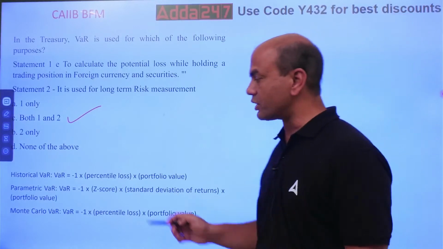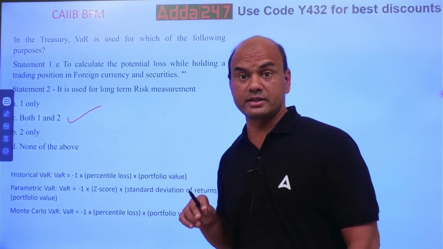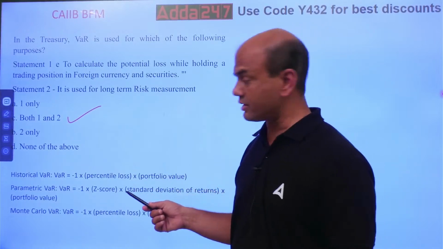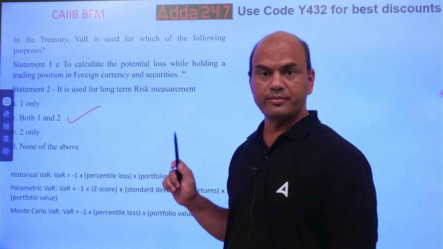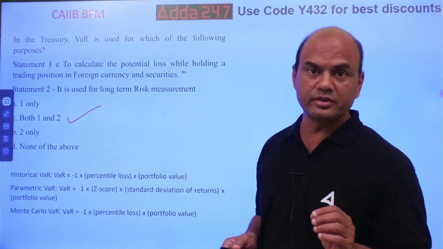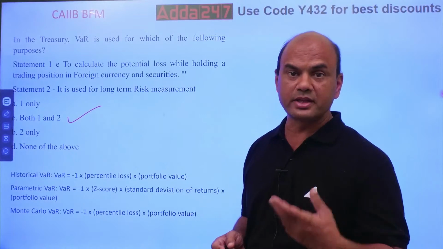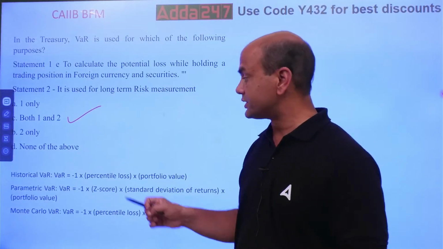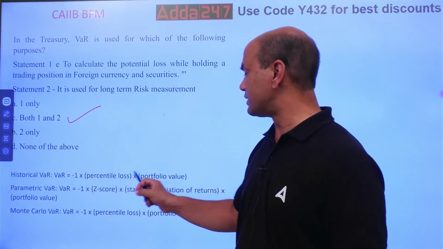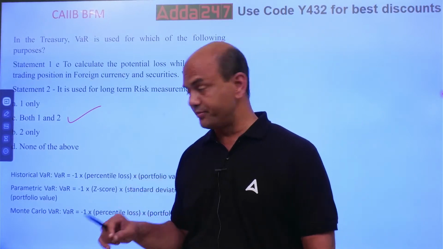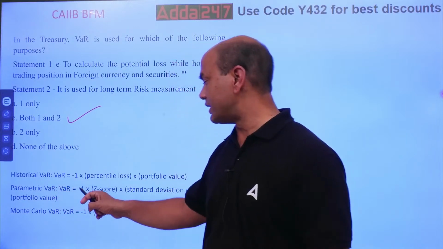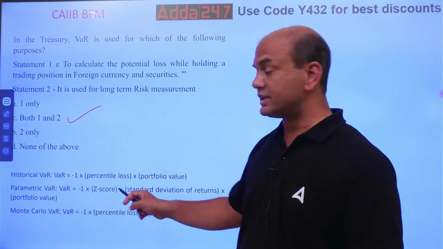So, historical VAR. Three VARs are asked in the exam: historical VAR, second is parametric VAR, third is Monte Carlo VAR. Anything can be asked to you in the exam, or even the names of the three can be asked. Historical means -1 into percentile loss into portfolio value. Remember this formula.